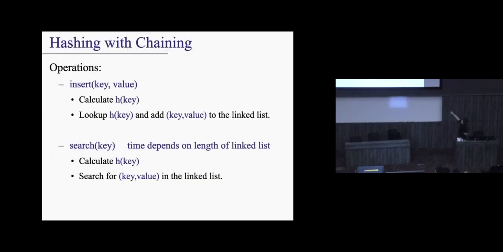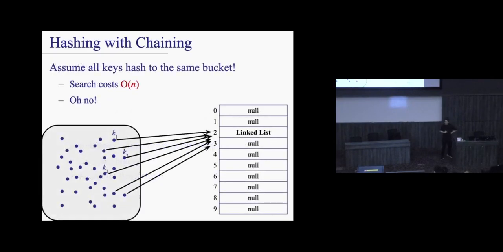So just bear in mind that we want to focus on these two operations for today. And bear in mind here that the running time for you to search on a simple table depends right now on the length of the linked list. It's true that in the worst case, it's O(n). We're going to try to show you that basically this almost never happens. That's the idea. Okay, so how do we do this?